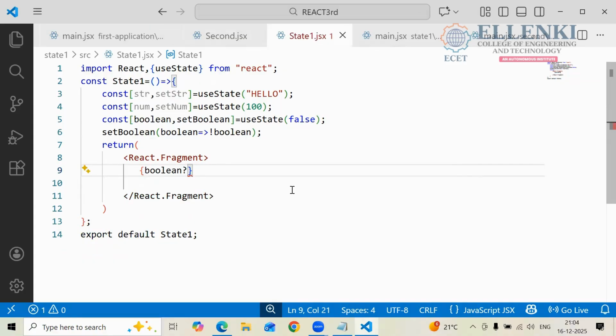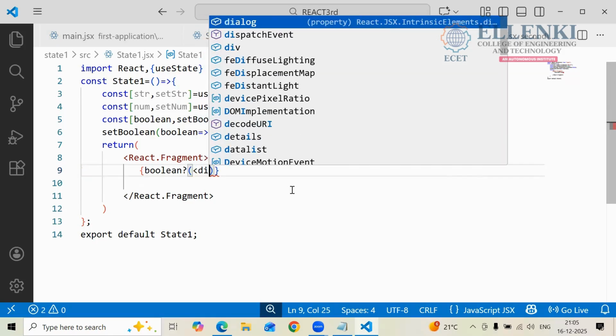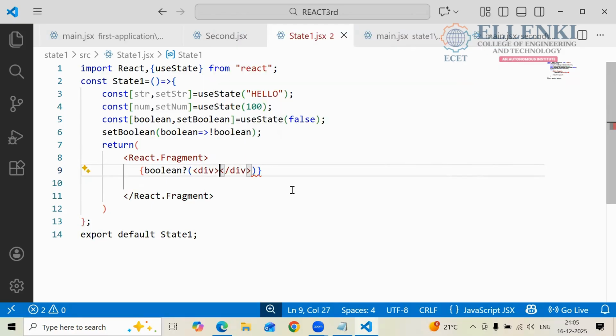Later you are using the division tag, right? So what tag are you using here? The div tag. So how are you going to use this div tag? All these things I am keeping in one bracket. So here I am writing a div tag, and here you have to print the data. Which data do you have to print?